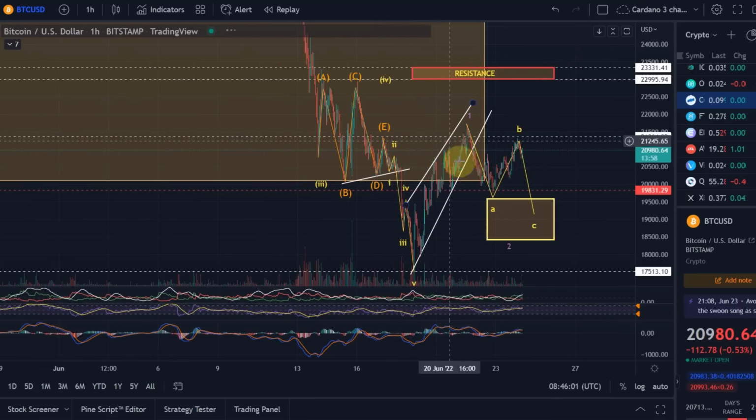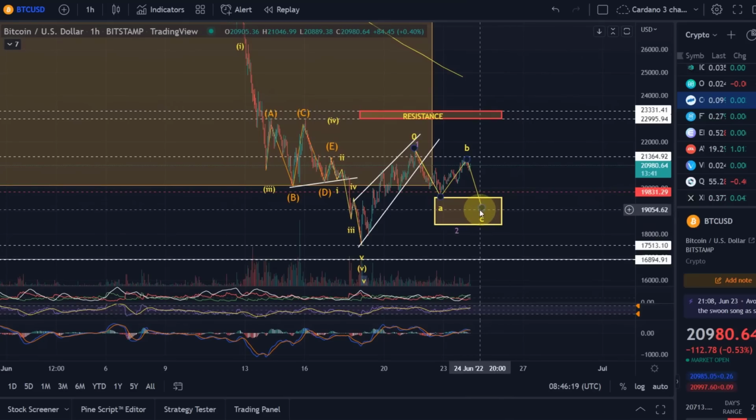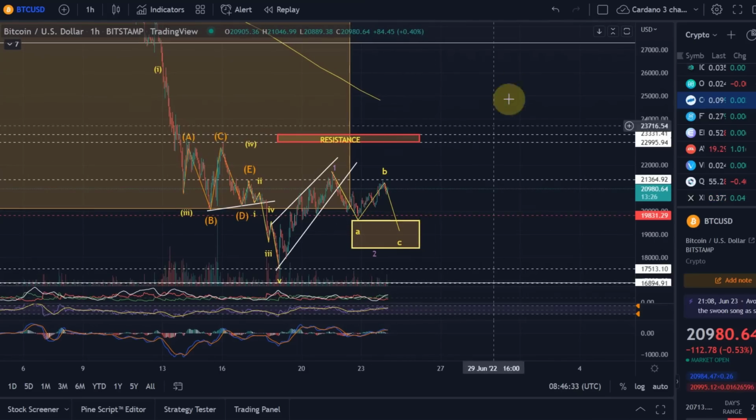Then we've got a beautiful ABC structure, and this is the bullish wave count. It would still indicate that from the low here at 17,500, we had a first impulse evolving to the upside, that this is the wave 2 currently, a corrective wave, and when the wave C is finished, that should then really kick off. We'll find out fairly quickly, but at the moment I'm still waiting for this wave C to finish first, which means we could very well see price below 20k again, from where we should then, in this bullish wave count, see a rocket start.